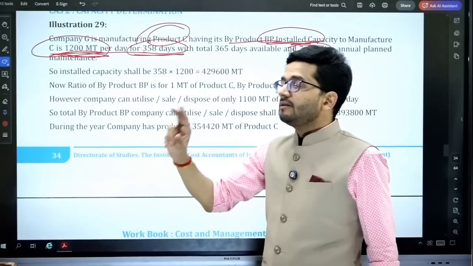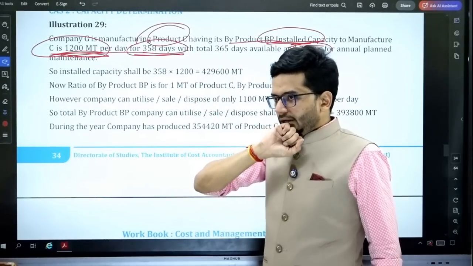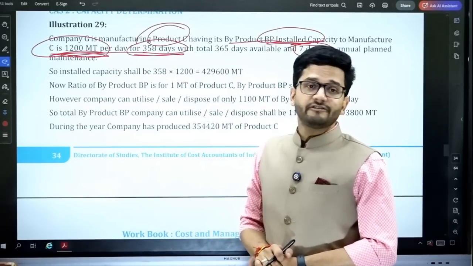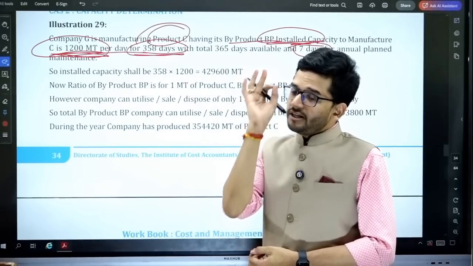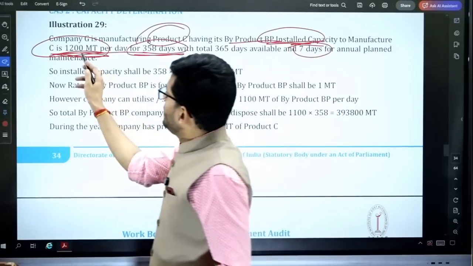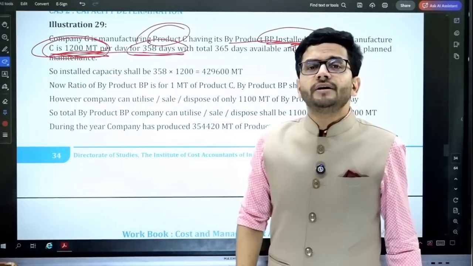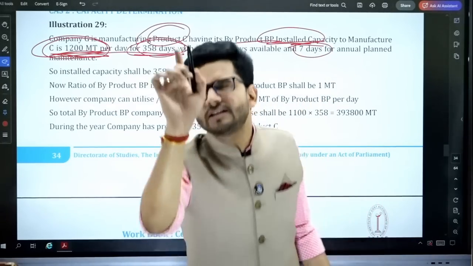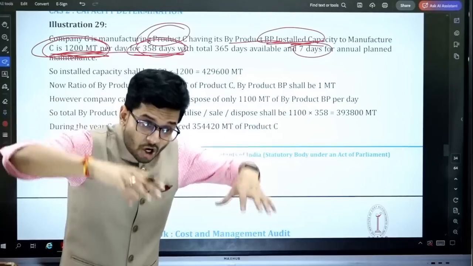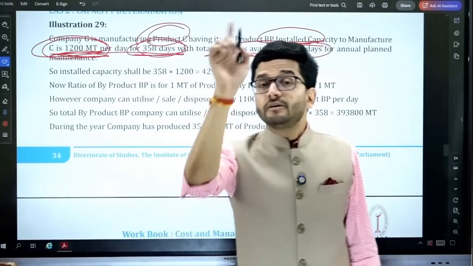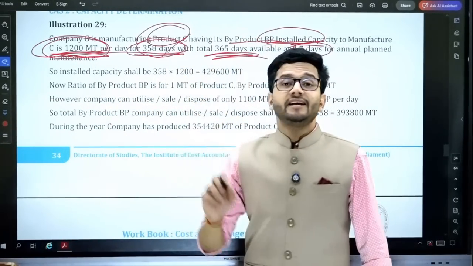Now over here please note one very important point. The installed capacity is 358, it's not 365. Please note this point, it's very important. The plant can work at the rate of 1200 metric ton per day for 358 days. The plant cannot run for 365 days. So the installed capacity is not 365 days. Installed capacity will be calculated using 358 days.